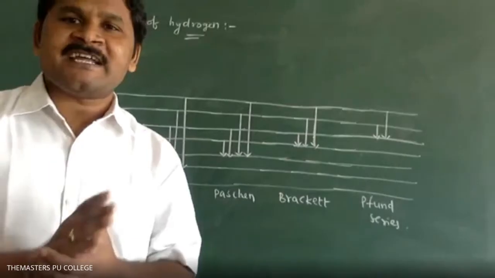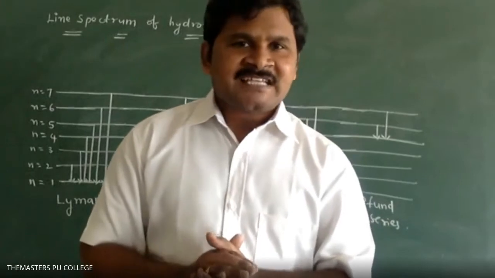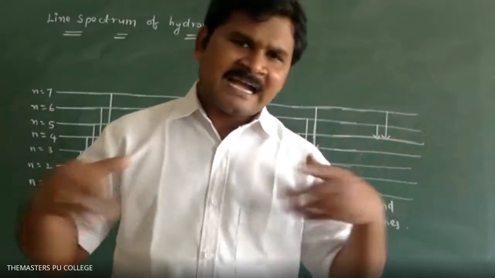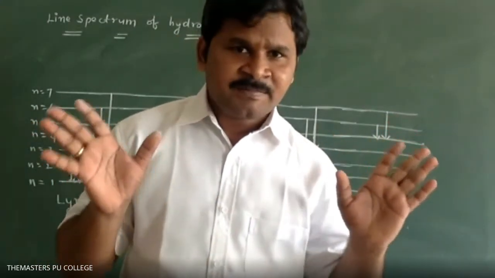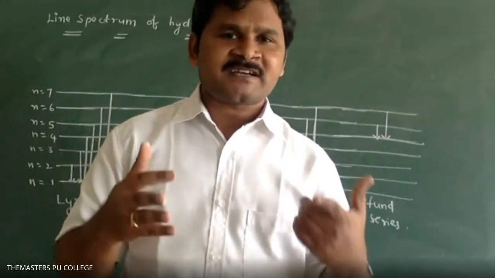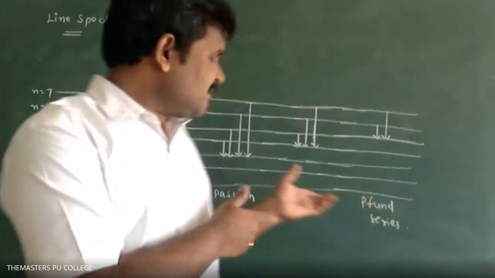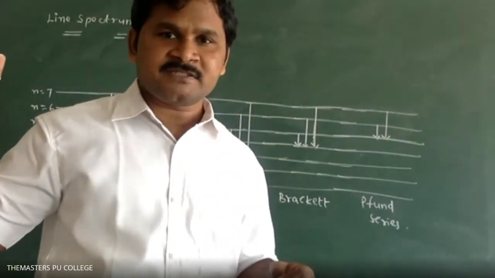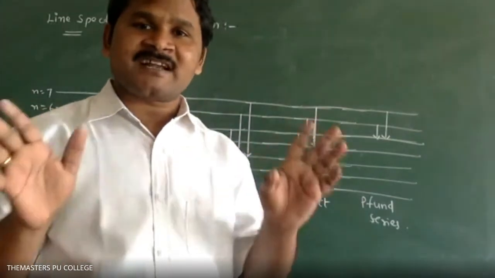Sir, can you explain why only hydrogen is taken? Hydrogen is taken because hydrogen has how many electrons? One electron. So the simplest spectrum is given by hydrogen. That's why we take the hydrogen spectrum. Higher elements also give spectra, but they give them due to different transitions, not like this. There we will get different spectral lines. But we don't have that spectrum in our syllabus.